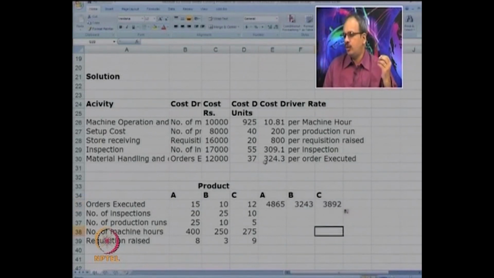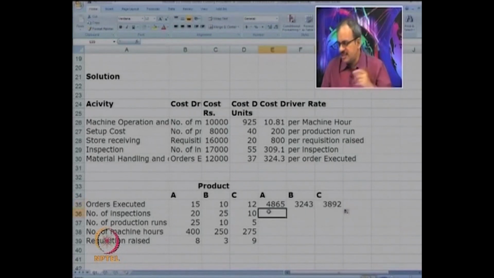So you can see now each of these number of orders have been multiplied by 324. So we get the cost of 4865, 3243 and 3892 for the 3 products.